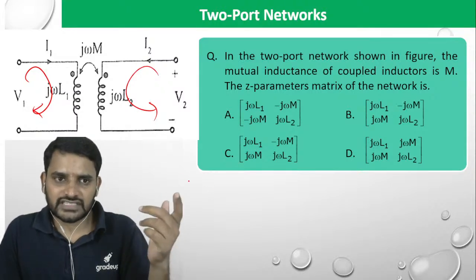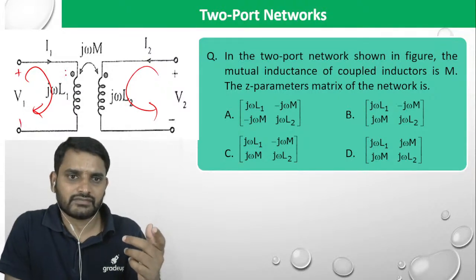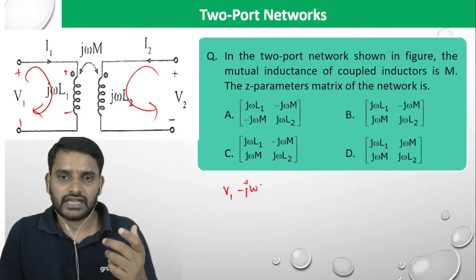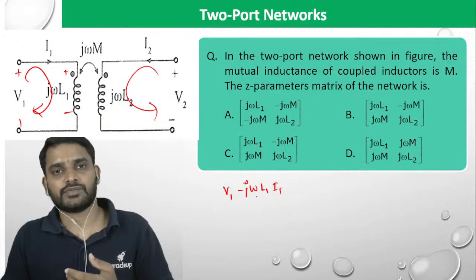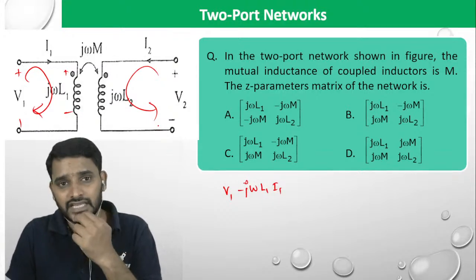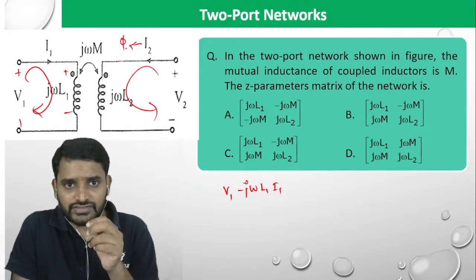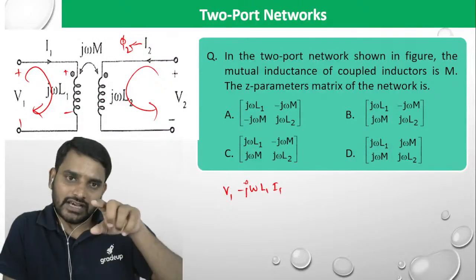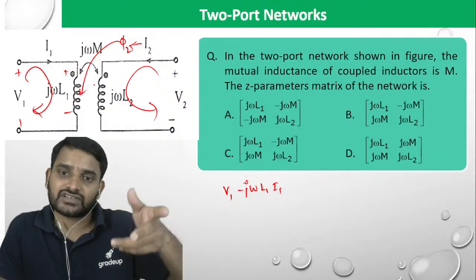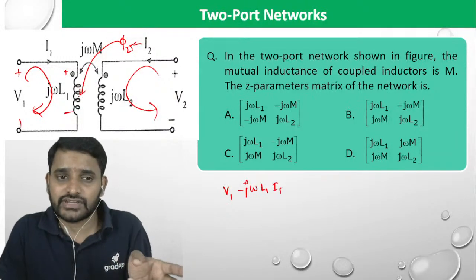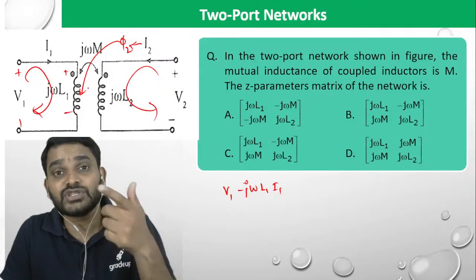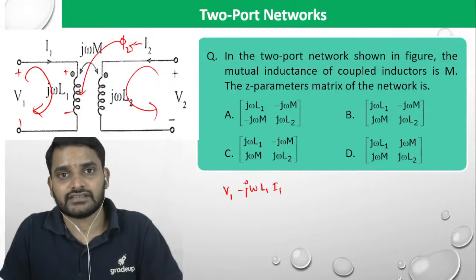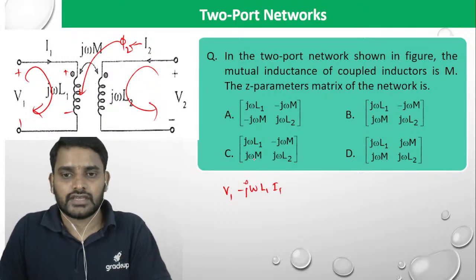First loop equation: plus V1 minus j omega L1 into I1. That's a drop. I2 is going to produce phi 2, because whenever there is a current circulation, there will be flux production. Now this phi 2 is going to link with the first coil, so you will be getting a mutual EMF, because the other coil's flux lines are linking with L1.